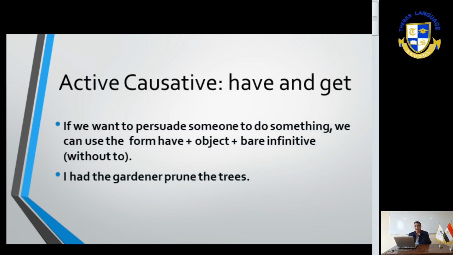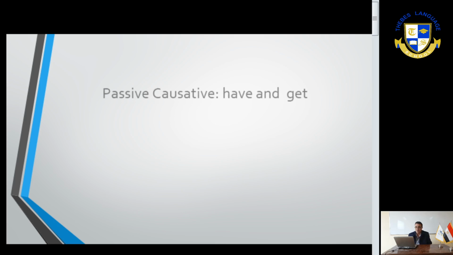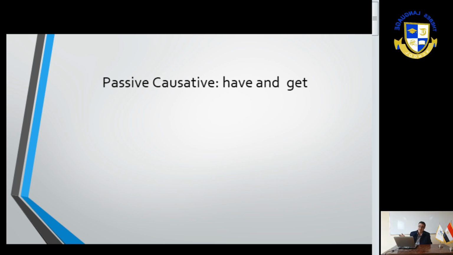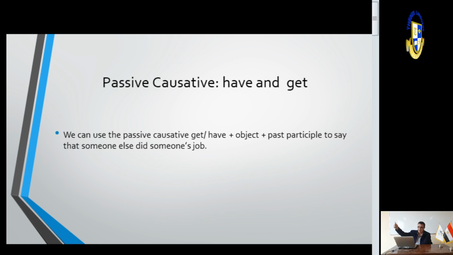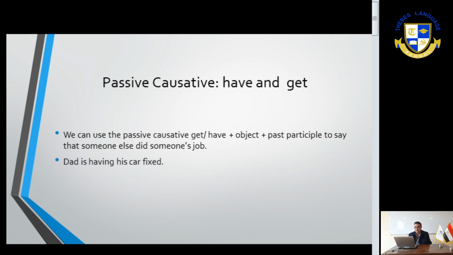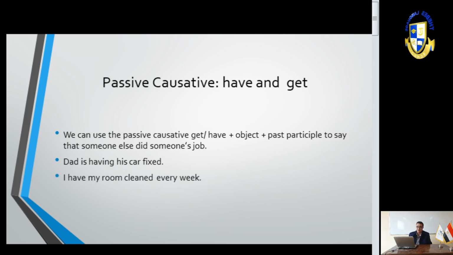Here we have the passive causative have. I had my room cleaned and so on. We can use passive causative get or have. I had my room cleaned and I got my room cleaned. The same in the passive. But in the active, I had a gardener prune the garden, or I got a gardener to prune the garden. We can use the passive causative get or have plus object plus past participle to say that someone else did something for us. Dad is having his car fixed. He's having his car fixed, or he is getting his car fixed. The same. I have my room cleaned, or I got my room cleaned. Every week I will have my hair cut tomorrow.